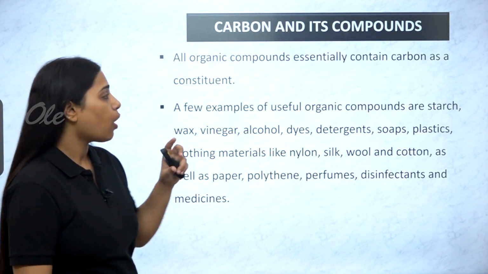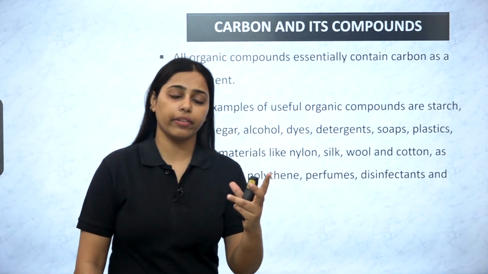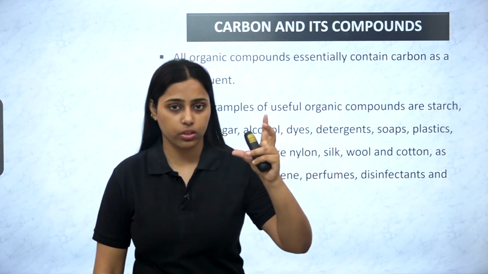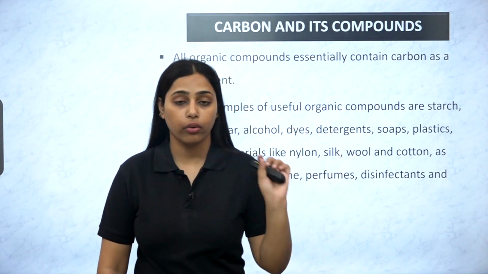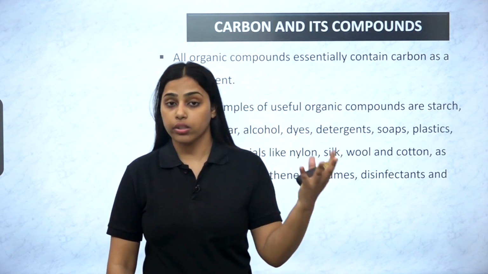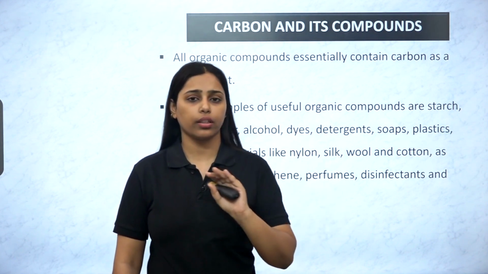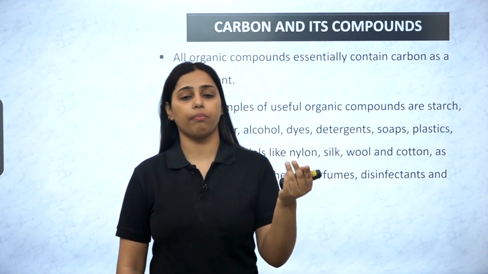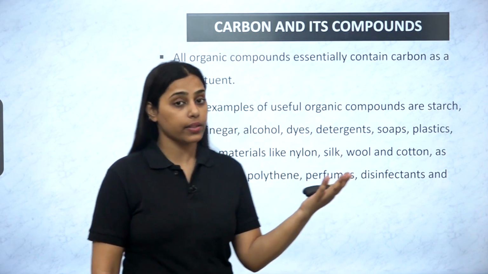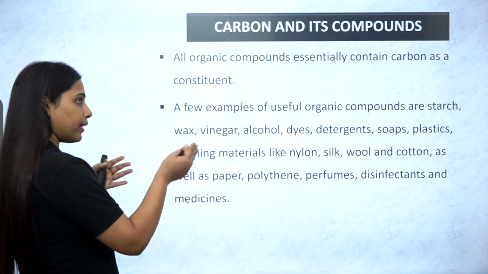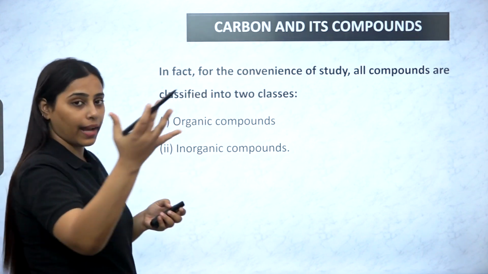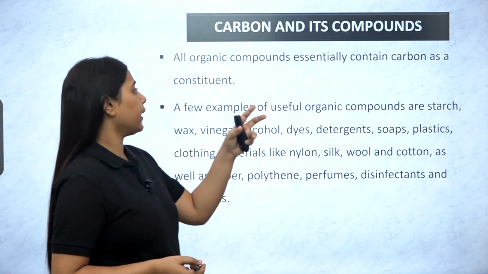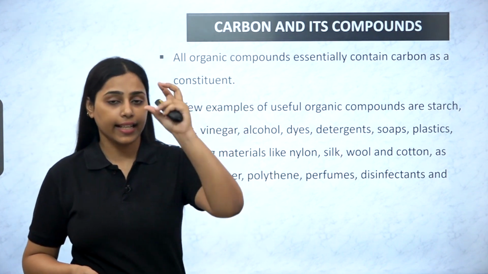Organic ones are basically made up of the elements carbon, hydrogen, oxygen, and certain others like some halogens, chlorine, bromine, iodine, fluorine, or nitrogen, phosphorus, sulfur. That's it, not more than this. Inorganic compounds have zinc, copper, mercury, and other kinds of elements as well. So that's why the organic compound category is different. Organic compounds essentially contain carbon.